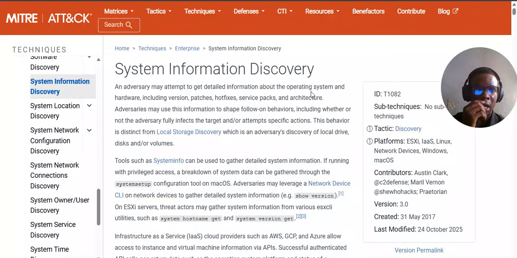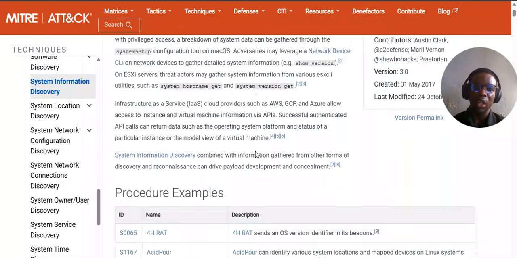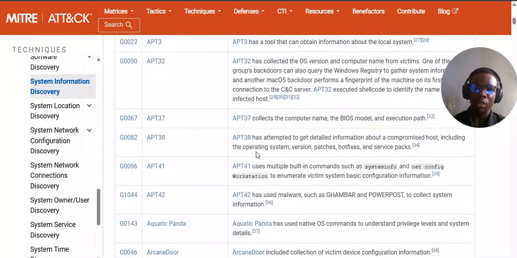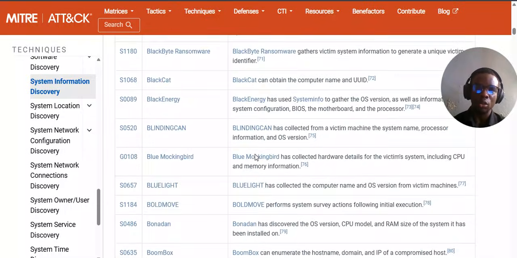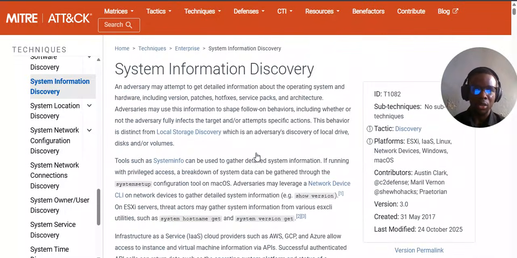So that means when this malware gets into your system, it shows everything about your operating system, because this is meant for an operating system, so it's intended for a local machine. Now when you download this, they get to see everything about your system, the patches you've made, the updates you've done. You see, this behavior is distinct from local storage discovery. So this is actually going straight into your system to check everything checkable and giving them a report. And when they have a report on your system, obviously they can get into it any way they like.